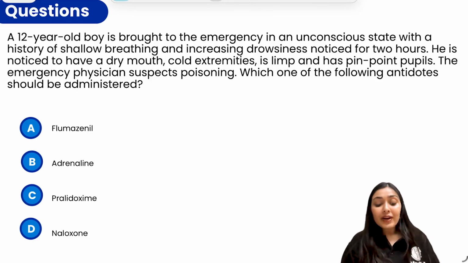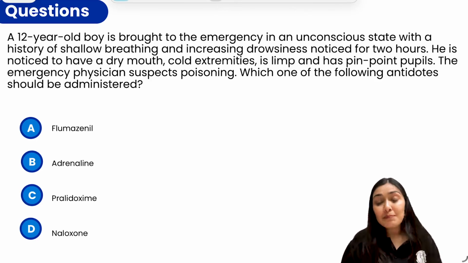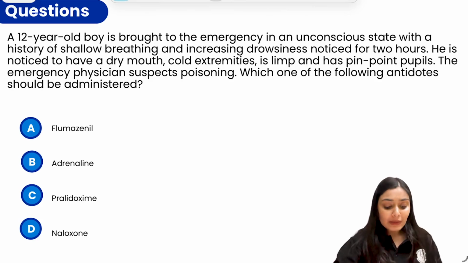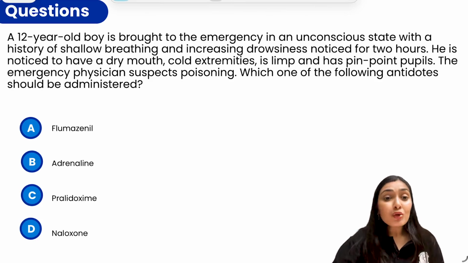He is noticed to have dry mouth, cold extremities, limpness, pinpoint pupils, and the emergency physician is suspecting poisoning. Which of the following antidotes should be administered? So look at the case scenario. A typical toxidrome you can notice over here. What is this typical toxidrome?